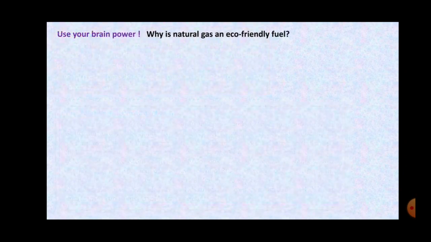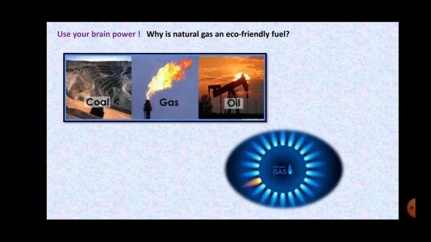Then next a question is given: why is natural gas an eco-friendly fuel? Now this answer I have told you earlier, where we had studied the characteristic that natural gas is eco-friendly because it does not produce any waste, it does not produce any pollution, it is very easy to transport from one place to another, right? That is why it is called as eco-friendly fuel. Then these all are the eco-friendly fuel.